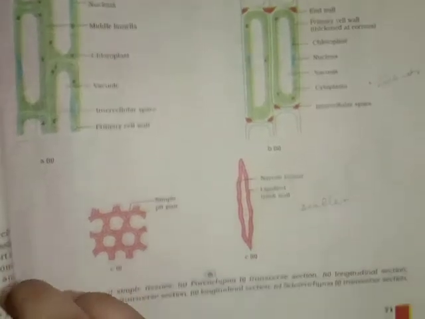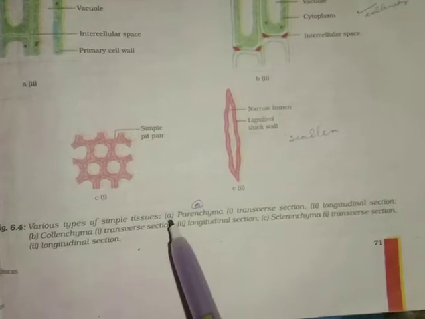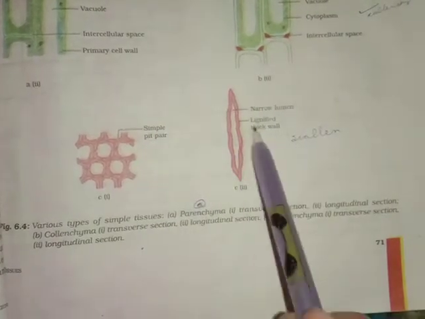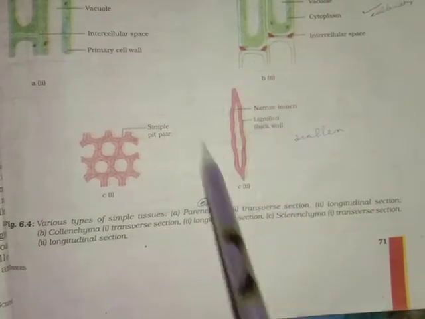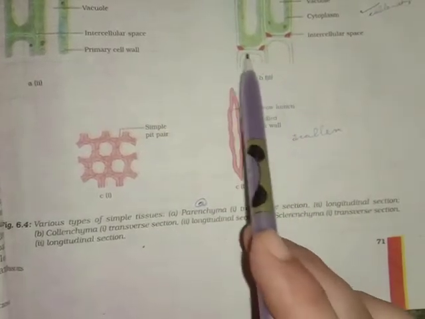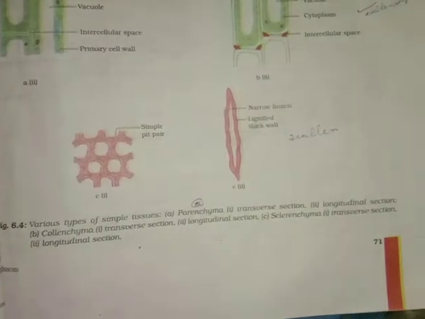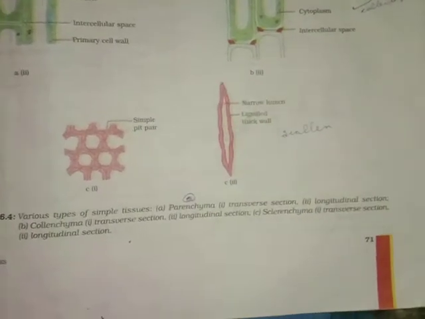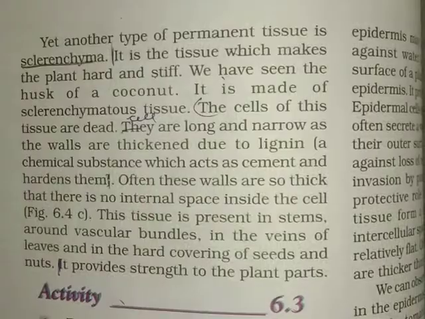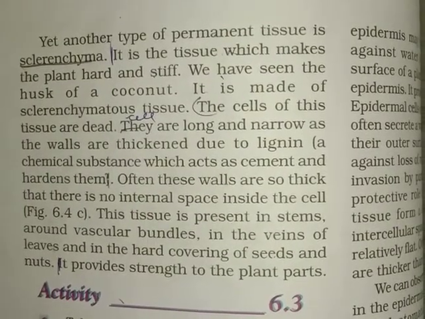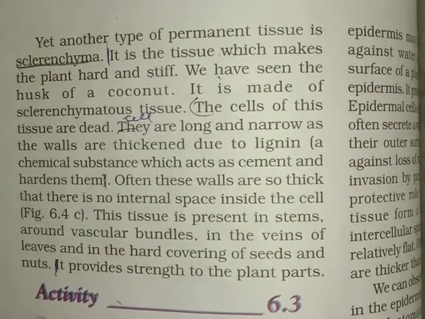Then there is the collenchyma. Collenchyma gives flexibility and support. Then there is the sclerenchyma, which we will discuss further. It also gives hardness and protection to the tissues and body of the plant. These were all about the types of tissues. Now next is sclerenchyma, again a type of permanent tissue, a simple permanent tissue.